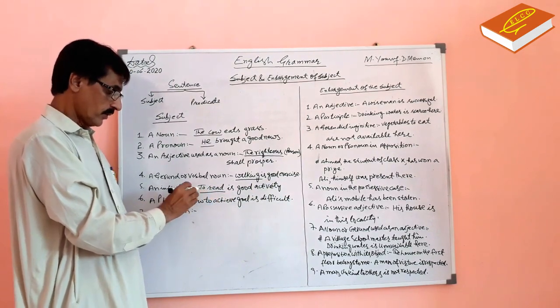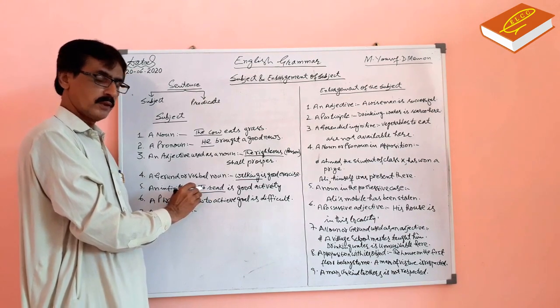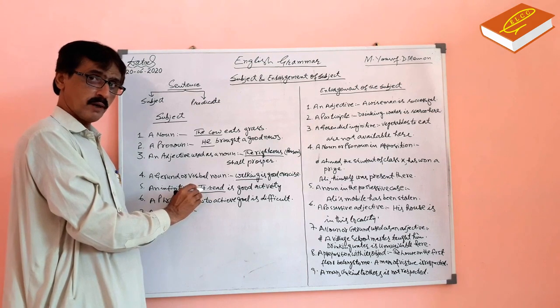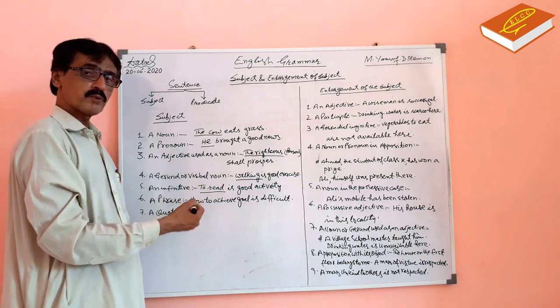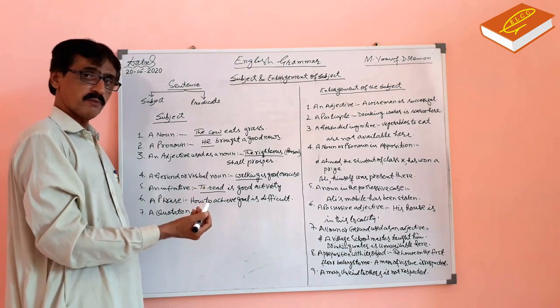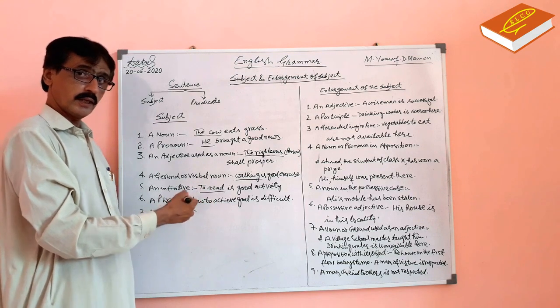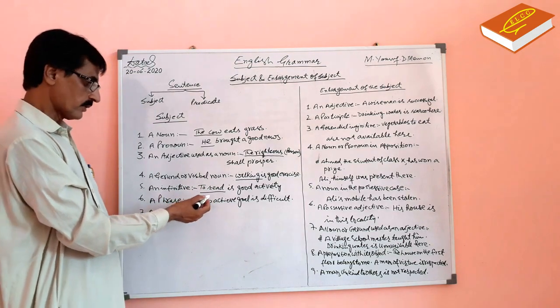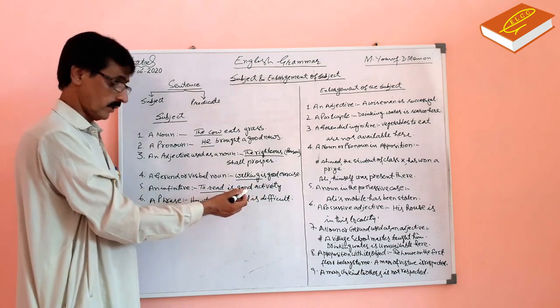When we place to before base form of the verb, it is infinitive. To read, to go, to play, to sit, these are infinitives. When they are used as a subject in the sentence, they can be subject in the sentence. Is a good activity is a predicate.